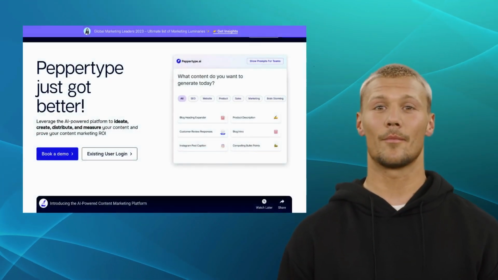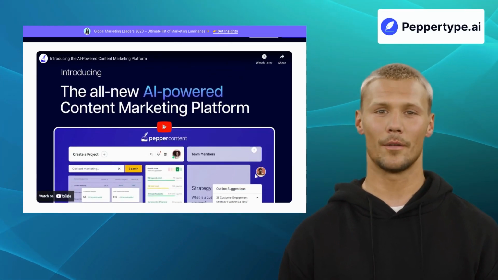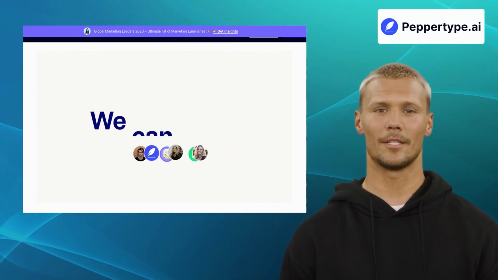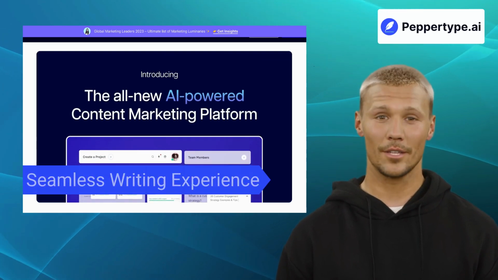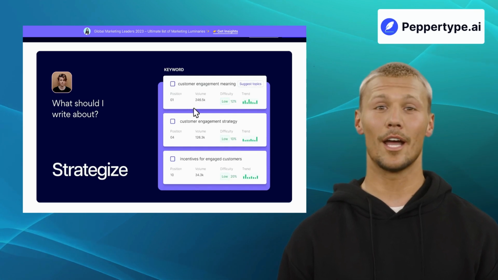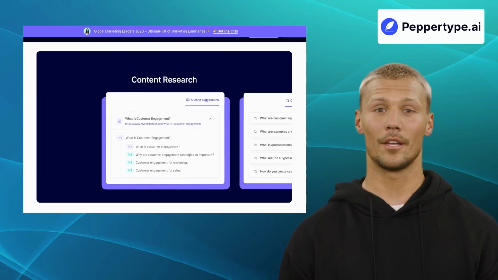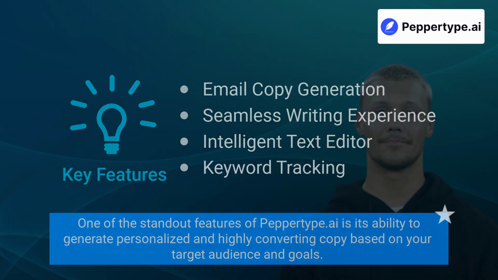Last but not least, we have PepperType Ai. PepperType Ai is an AI-powered copywriting tool that assists you in creating compelling and persuasive copy for your marketing campaigns. It offers features like email copy generation, seamless writing experience, intelligent text editor, and keyword tracking. With its AI-powered copy generation capabilities, PepperType Ai assists in creating compelling marketing copy. One of the standout features of PepperType Ai is its ability to generate personalized and highly converting copy based on your target audience and goals.